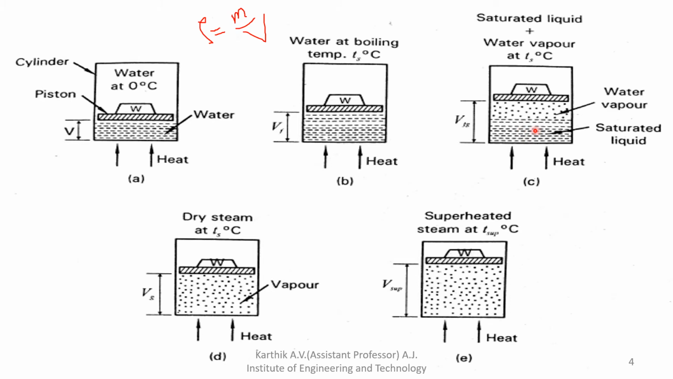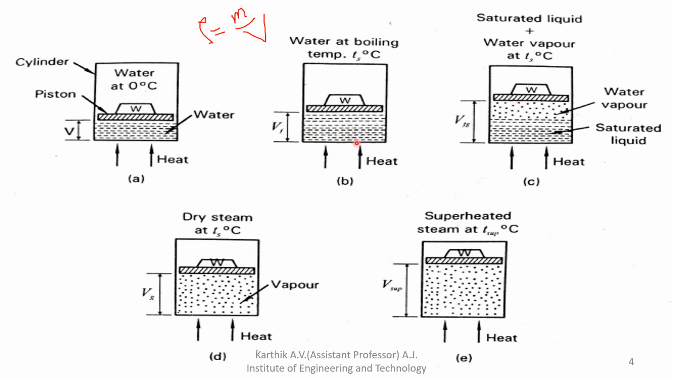What is the difference between here and here? Initially 1 kg of water is at 0 degree Celsius. If you add heat to the water, what happens? It slowly converts toward the vapor state. At that time the volume increases, until the temperature reaches the saturation state. Then as you add further heat, all that heat is utilized to convert water into steam.